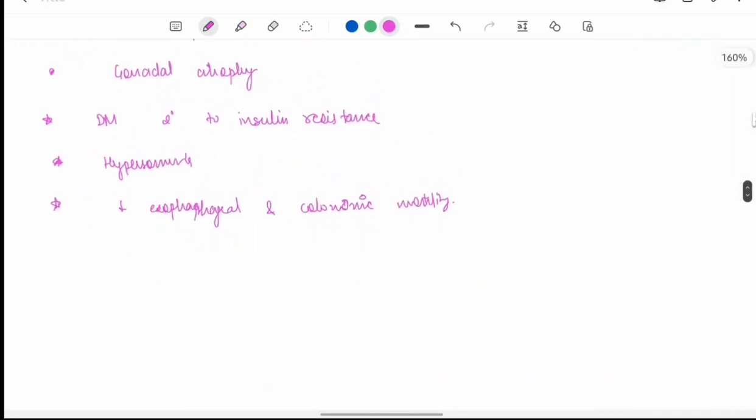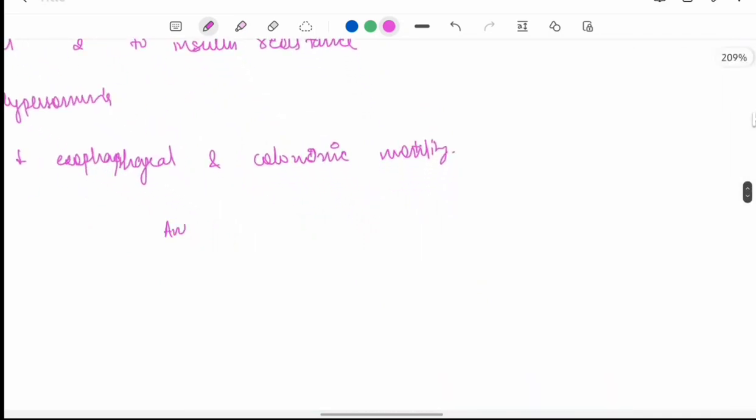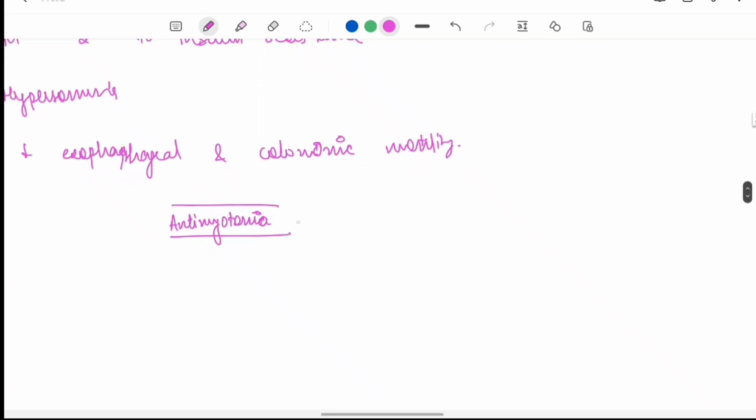Now the treatment. Anti-myotonic drug. The main distressing feature is myotonia. The anti-myotonia drugs are phenytoin and mexiletine. So we can use these, phenytoin and mexiletine.